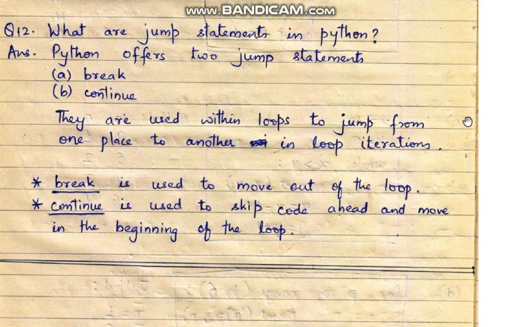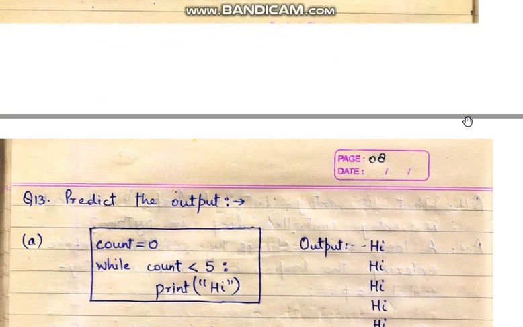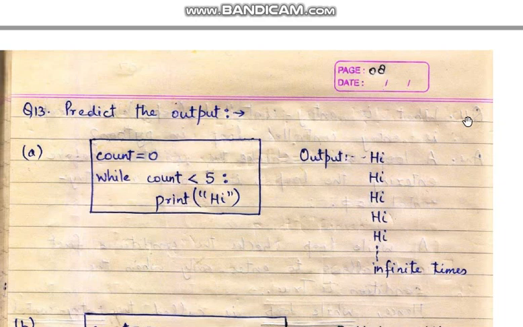And continue is used to skip the code ahead and move to the beginning of the loop. It means whenever continue is executed, whatever is written after continue within the loop is skipped for that particular iteration, and you will be moved to the beginning of the loop for the next iteration. So this is related to jump statements. Now whatever we have learnt, we have to use that for predicting the output.